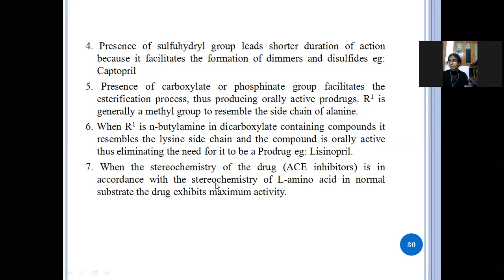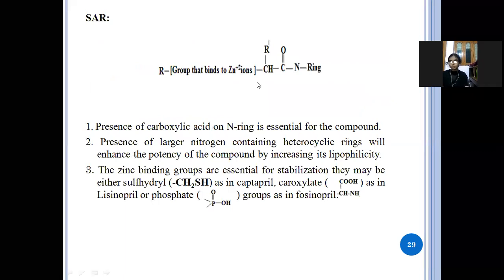And the ACE inhibitor should be in the stereochemistry form so that the activity of the drug increases. In SAR, the presence of the carboxylic acid is important at the N ring, and the nitrogen ring with heterocyclic rings should be there.